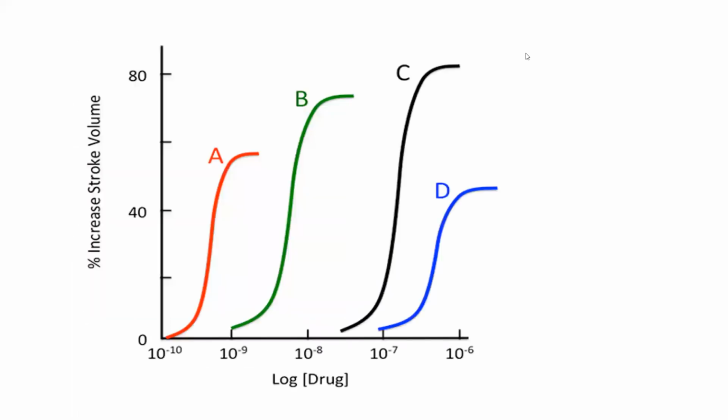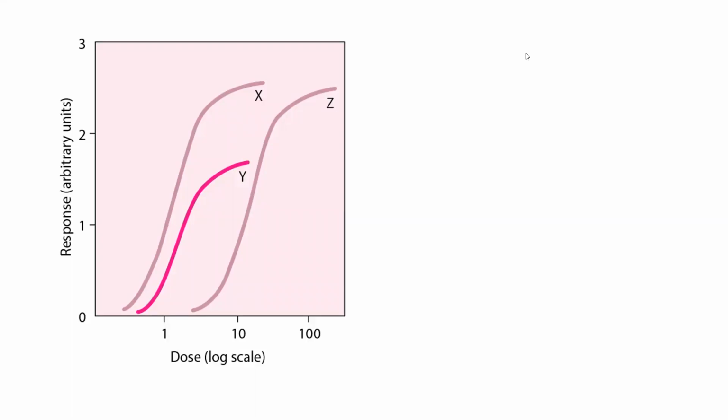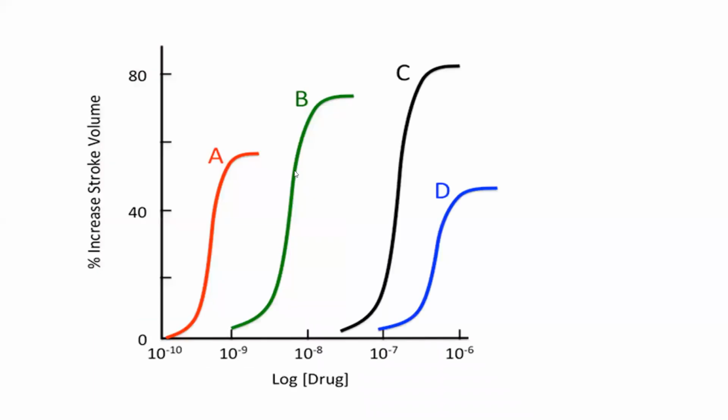And now this is your homework. Here we have four drugs, A, B, C, D, and you have to tell me, like how I told before, when compared to X, what is Y, what is Z; when compared to Y, how is the potency of X, and how efficacious when compared with Z. As I explained with X and Y on this slide, you have to tell me about these four drugs A, B, C, D regarding potency as well as efficacy.